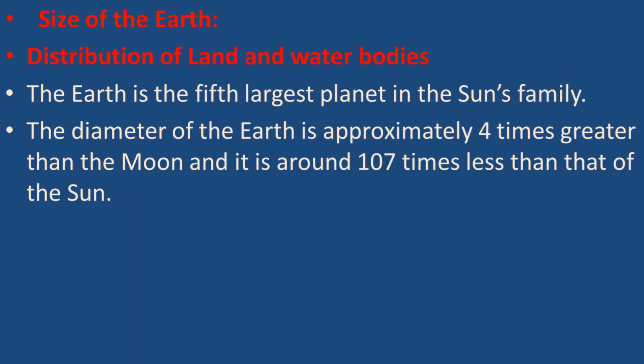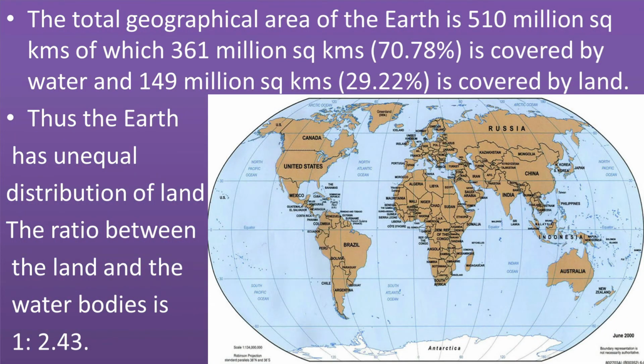Now let's learn about the size of the Earth and distribution of land and water bodies. The Earth is the fifth largest planet in the Sun's family. The diameter of the Earth is approximately 4 times greater than the Moon and it is around 107 times less than that of the Sun. The total geographical area of the Earth is 510 million square kilometers, of which 361 million square kilometers is covered by water.